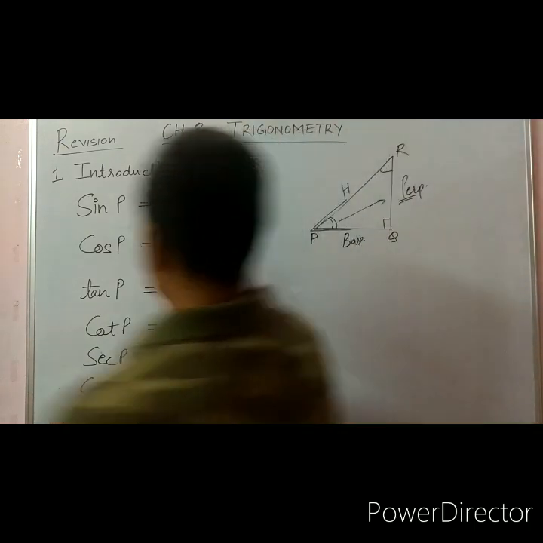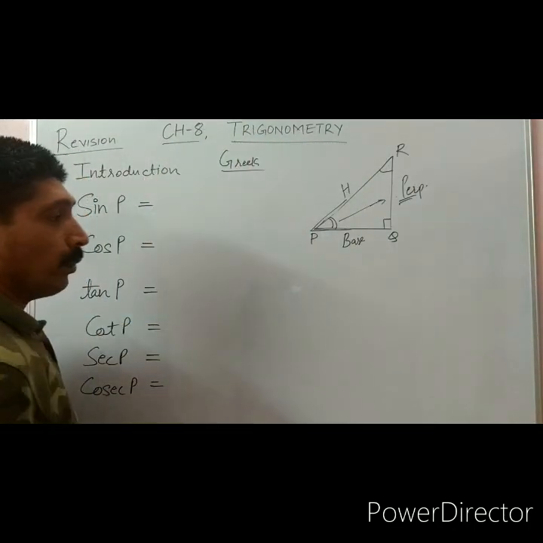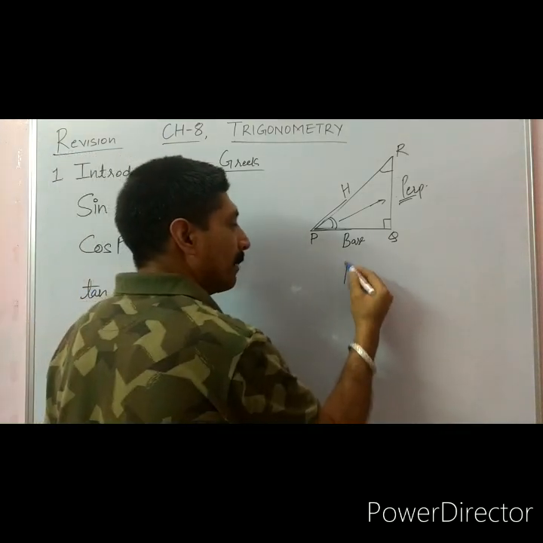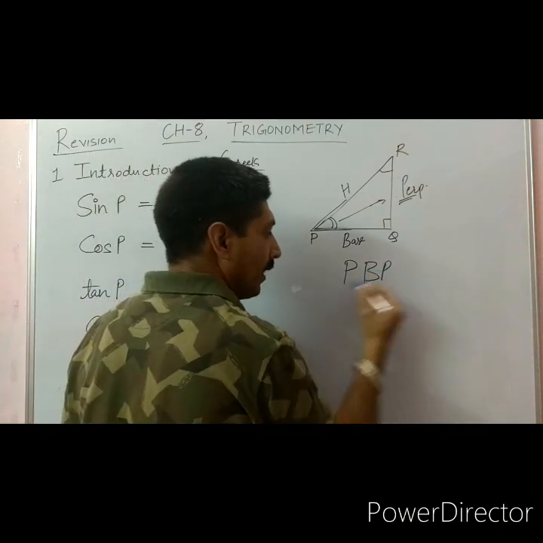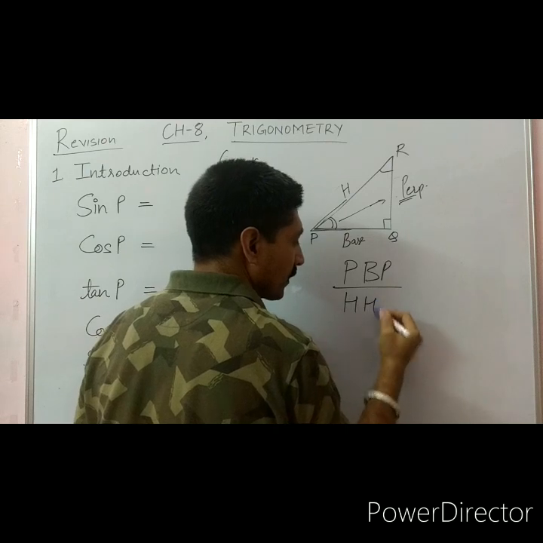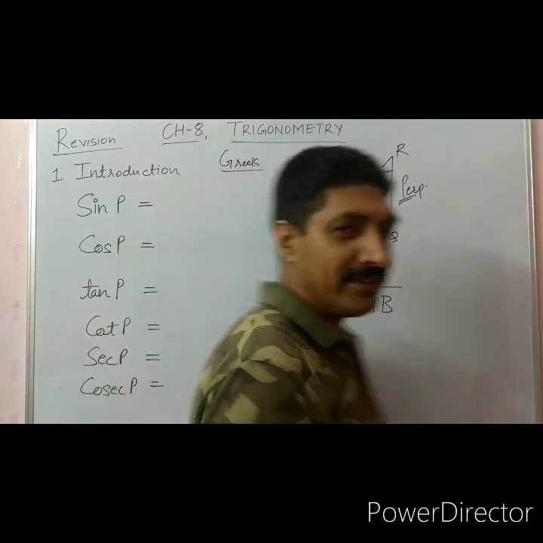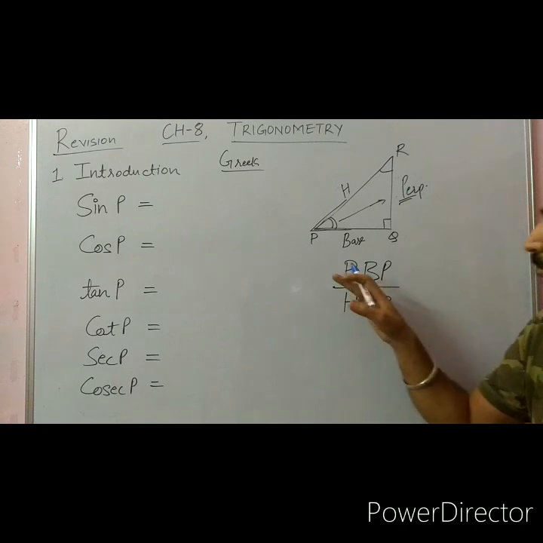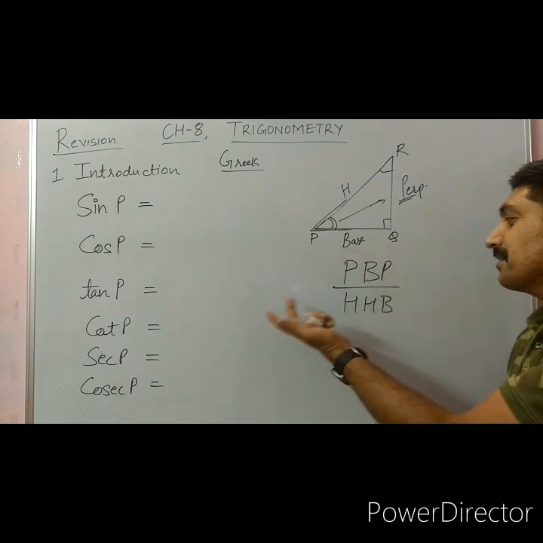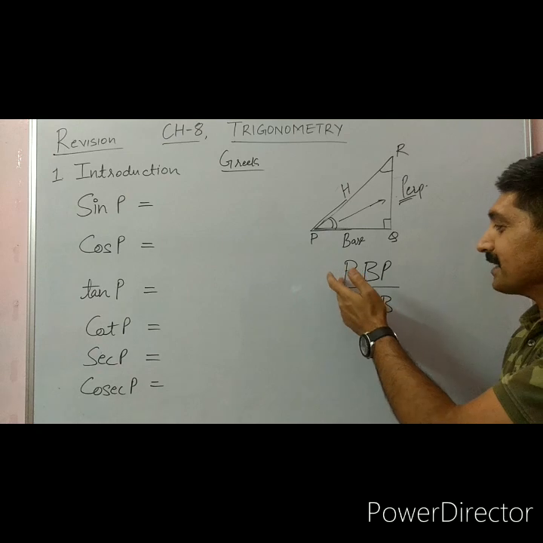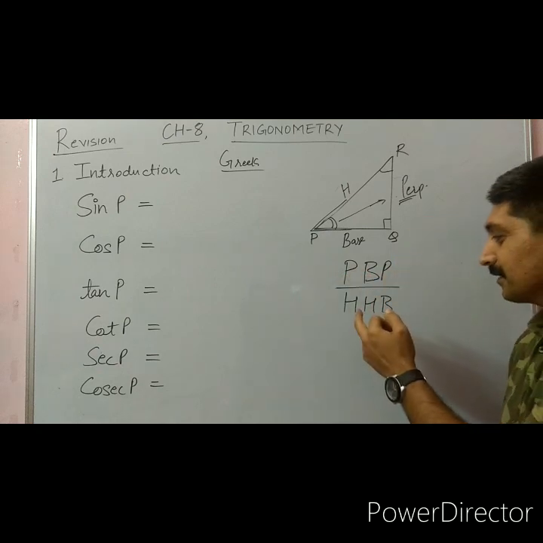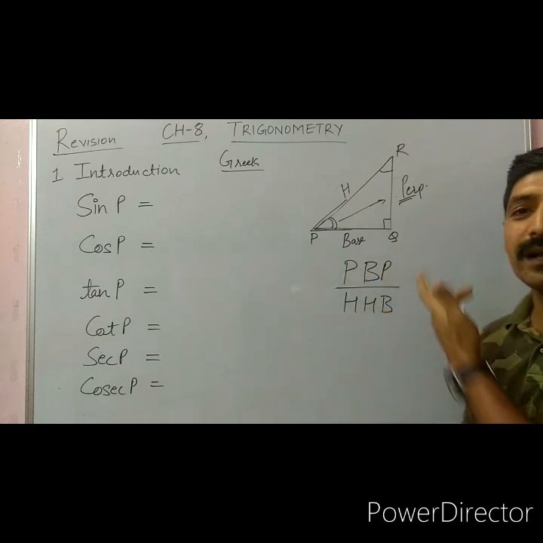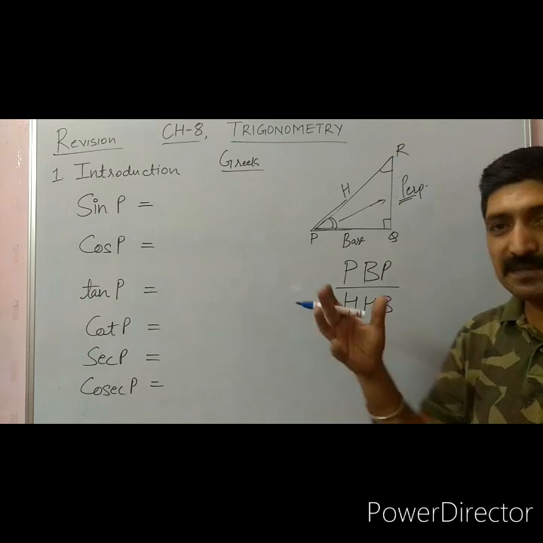So here sine of P. Now you all remember the formula Pandit, Badri, Prashad and Har Har Bol. You are remembering it with so many names, so many ways, even in Punjabi.